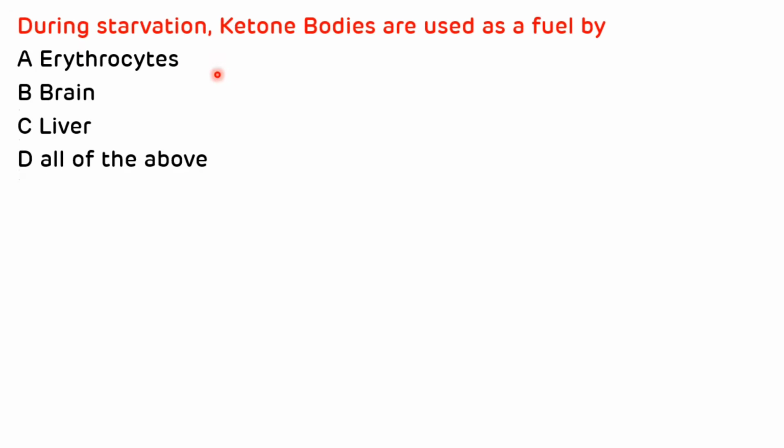Last question is, during starvation, ketone bodies are used as a fuel by erythrocytes, brain, liver, and all of the above. During starvation, ketone bodies are used as a fuel by brain. So the correct answer is B. So that is all about metabolic changes that occur during well-fed state and starvation.